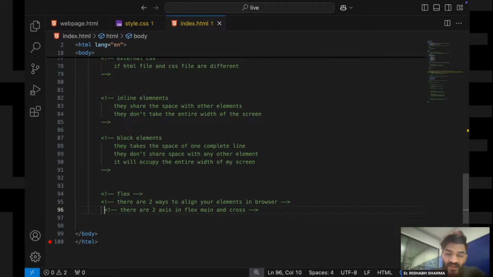Now try to understand, and I can say x and y axis. Now try to understand this very carefully.